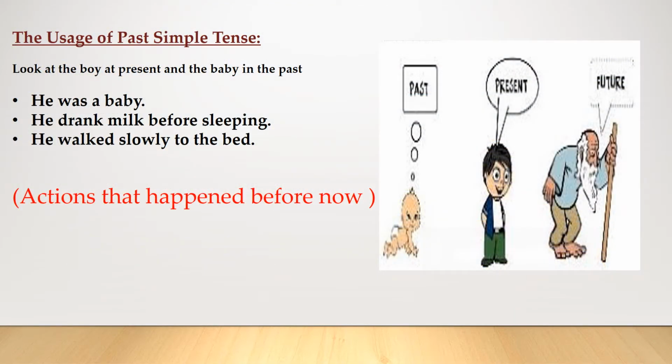Now, let's move on to the usages of the past simple. Usage number 1. We use the past simple to talk about actions that happened before now. For example, he was a baby. Is he a baby now? No. Was he in the past? Yes. He drank milk before sleeping.